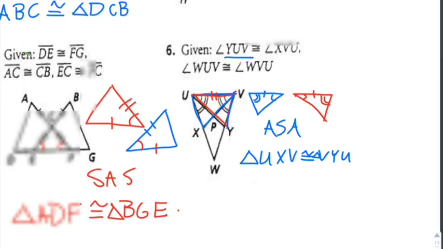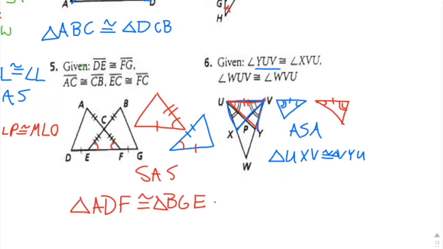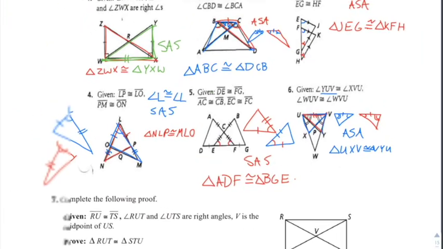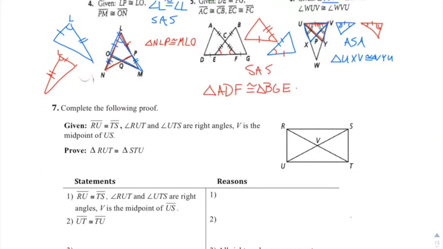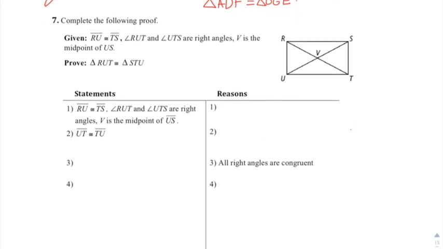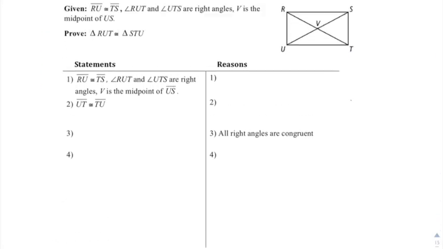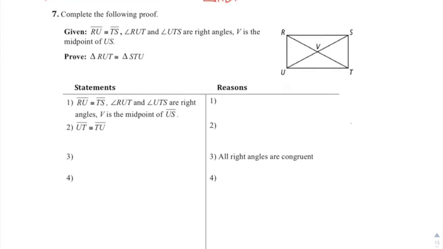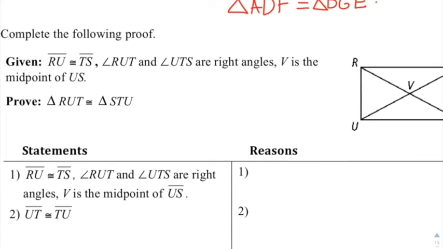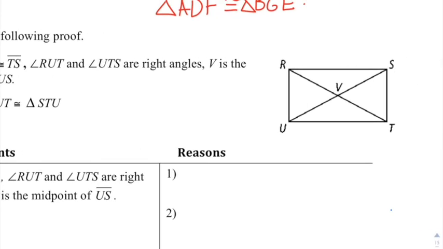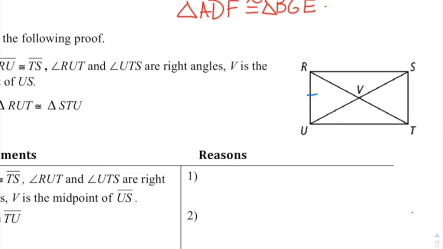There's a couple of examples of the overlapping triangles and just determining whether they're congruent or not. So they're kind of tricky there. Draw them separately if you need. Now let's tackle this proof that we got here dealing with the same type of stuff, except it's in the proof format. So we're going to actually write out the full proof here. So given that you have these two segments, RU is congruent to TS, that is not marked, so we need to go mark that ourselves.